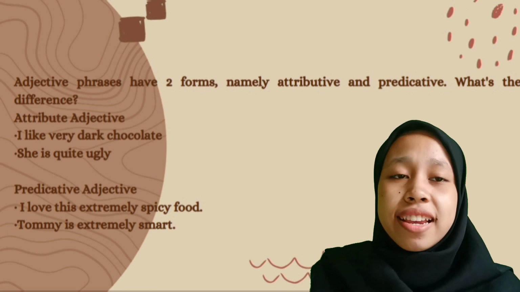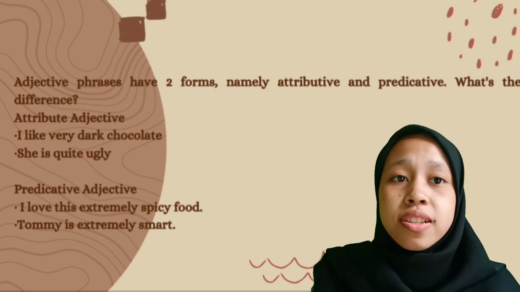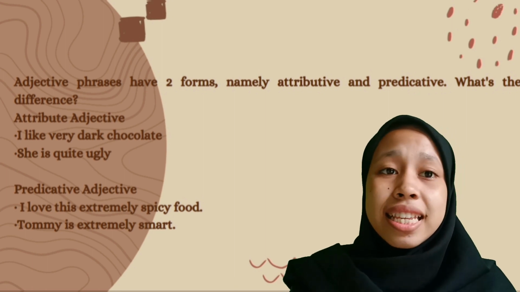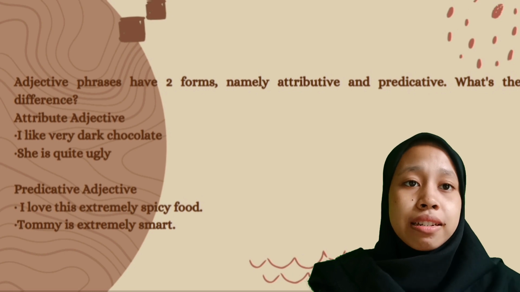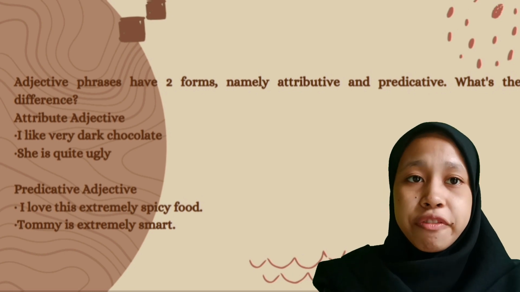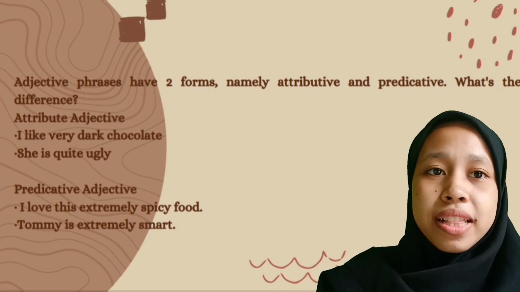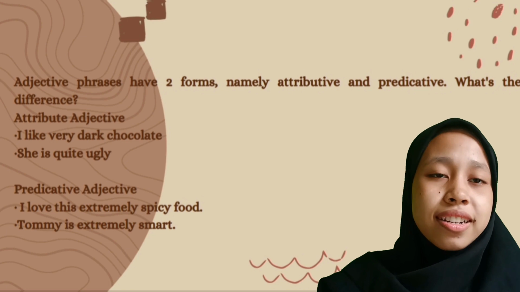Okay guys, the second is the predicative adjective. Predicative is the opposite of attributive. In simple terms, it is an adjective that generally comes after the verb being modified. How about an example of a predicative adjective? The example is, "Tommy is extremely smart."